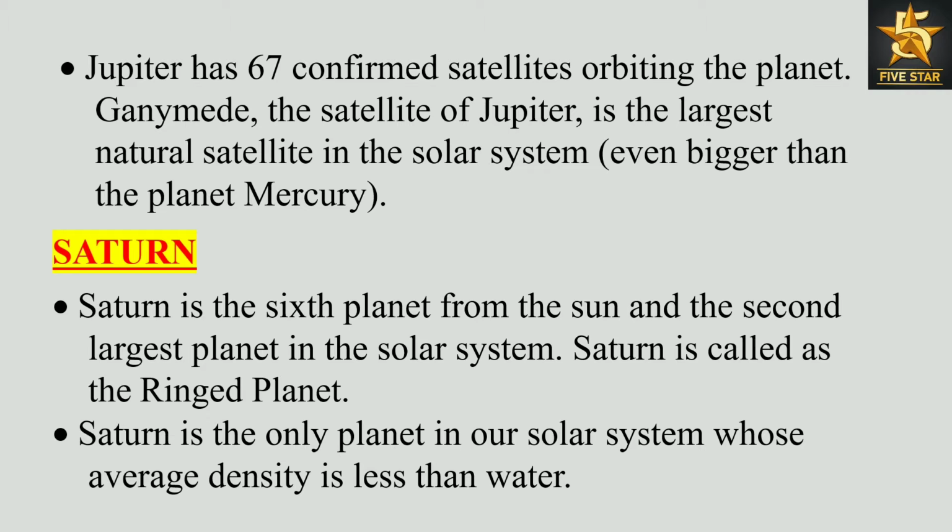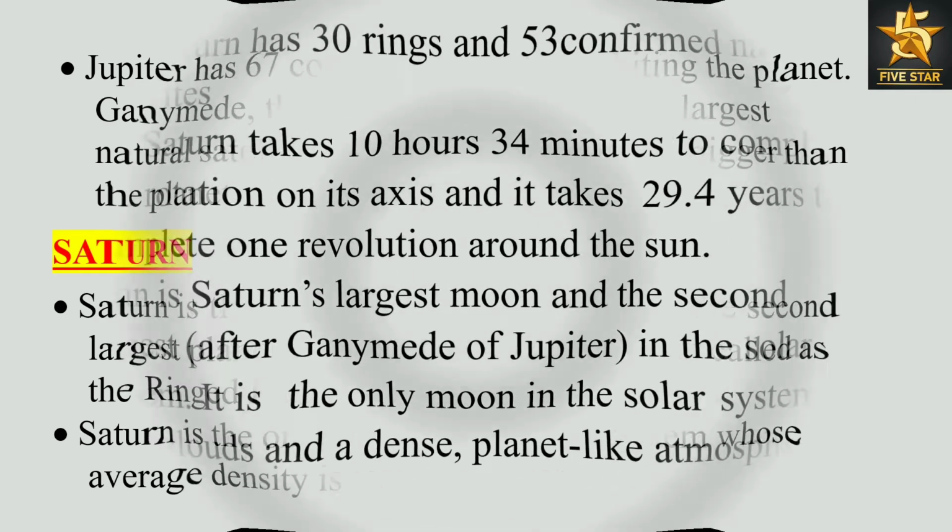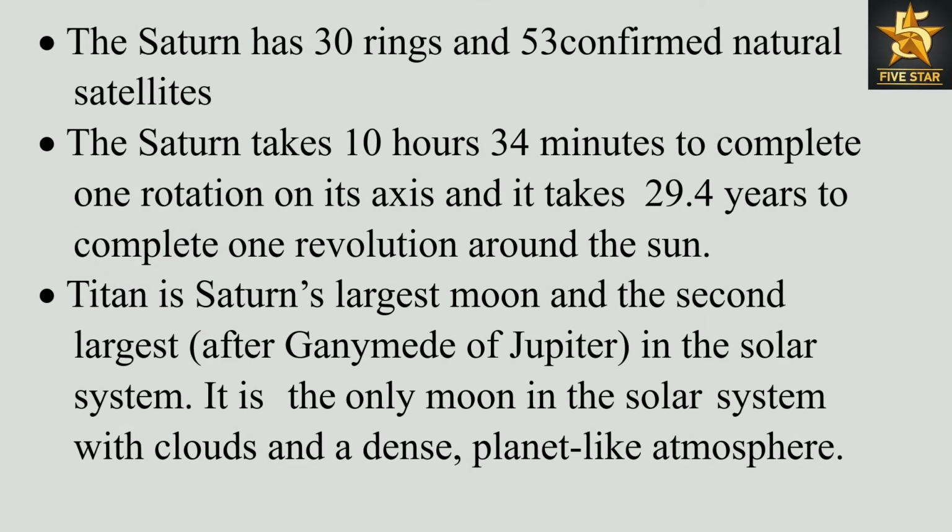Saturn. Saturn is the sixth planet from the Sun and the second largest planet in the solar system. Saturn is called the ring planet. Saturn is the only planet in our solar system whose average density is less than water. Saturn has 30 rings and 53 confirmed natural satellites. Saturn takes 10 hours 34 minutes to complete one rotation on its axis and 29.4 years to complete one revolution around the Sun.